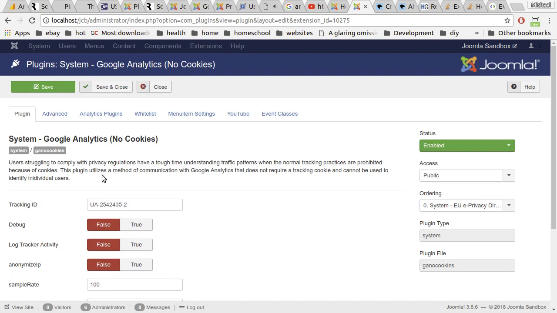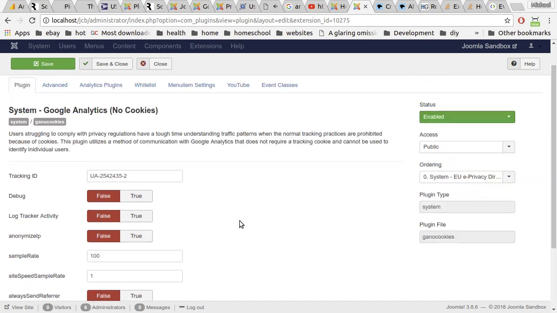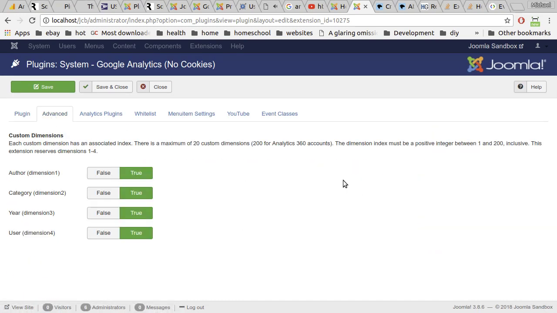All the same features. The plugin has the same debug, tracker activity, anonymize, user ID, all that great stuff. I added custom dimensions.